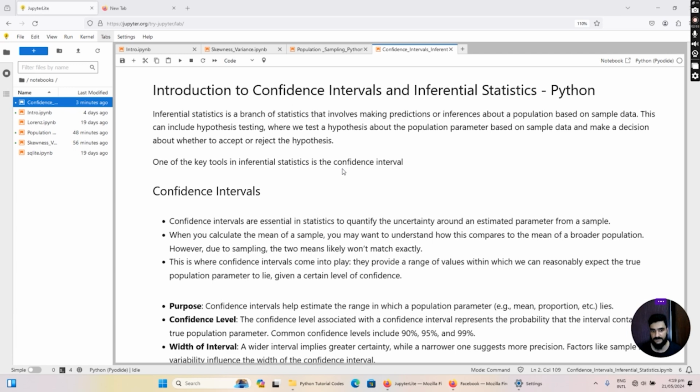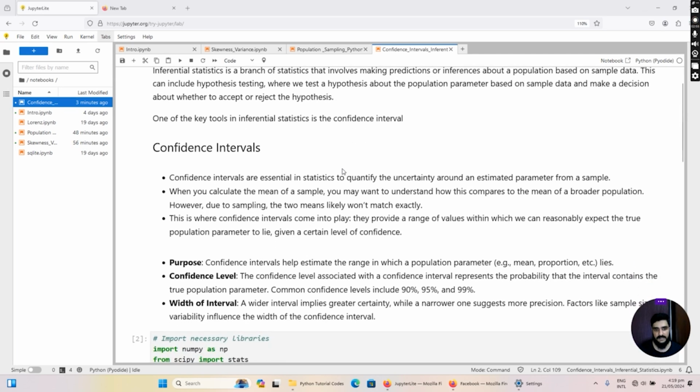given a certain level of confidence. So as discussed earlier, the confidence interval helps us estimate the range in which the population parameter, mean or proportion, lies. The confidence level associated with the confidence interval represents the probability that the interval contains the true population parameter. Common confidence levels include 90%, 95%, 99%.